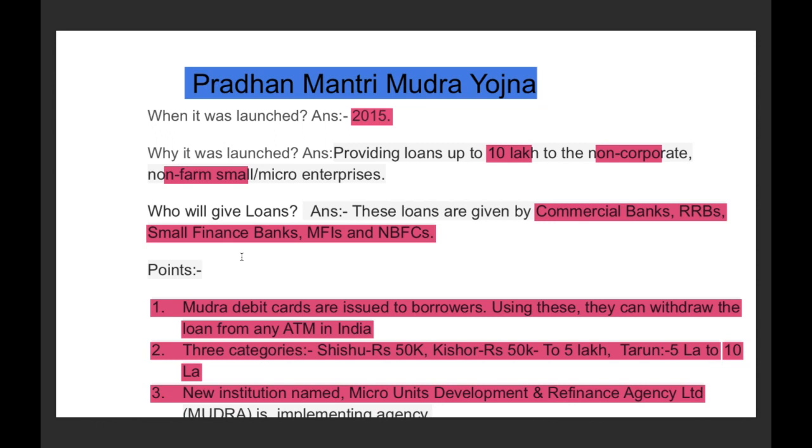And using these debit cards, you can withdraw the loan from any ATM in India. There will be three categories, that is Shishu category, under which you will get a loan up to 50,000 rupees. Under the Kishore category, you will get a loan from 50,000 to 5 lakh rupees. And under the Tarun category, you will get a loan from 5 lakhs to 10 lakhs rupees. And the new institution, that is MUDRA, Micro Units Development and Refinance Agency Limited, has been set up by the government, which will be the implementing agency of Pradhan Mantri Mudra Yojana.